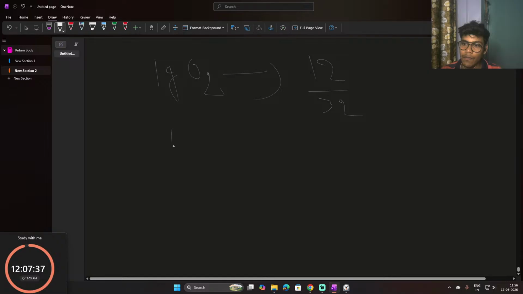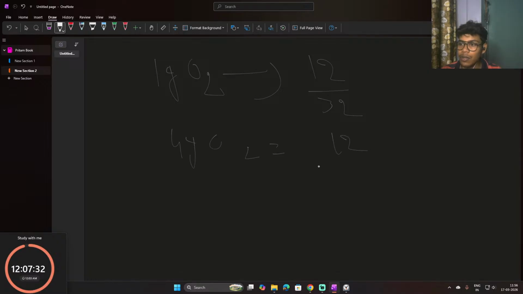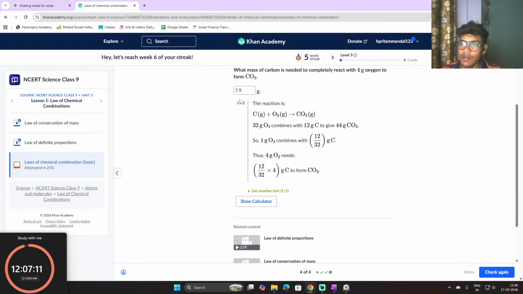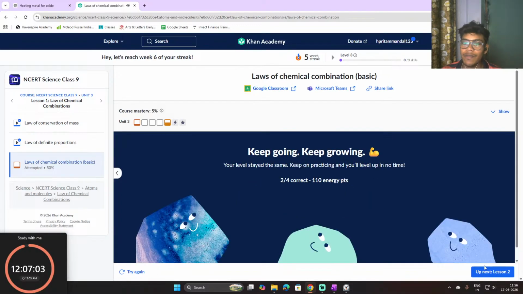So for 4 grams of O2, how much carbon will you use? 12 by 32 into 4. 4 8s are 32, 12 by 8 is 3 by 2, so 1.5, I guess. Yeah, 1.5. So 1.5 is the answer here. Check it. Yes, 1.5 is the answer there.